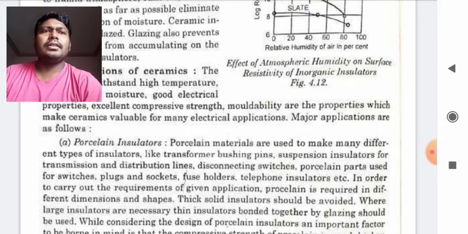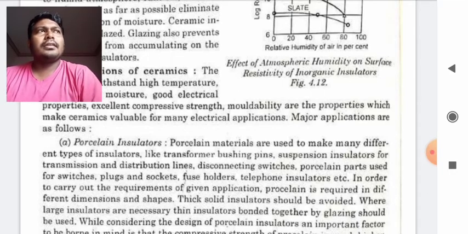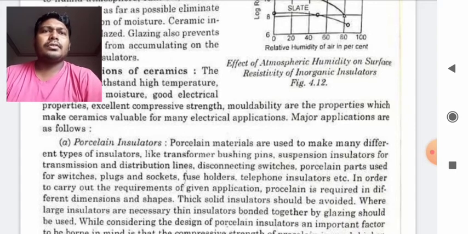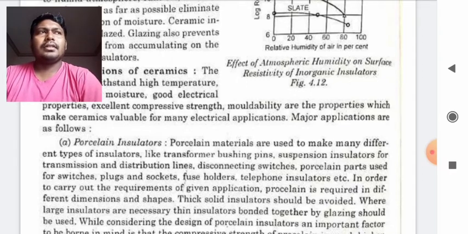Porcelain is used to make many different types of insulators. Insulators are of a number of types, and all of them are made of porcelain. They are like transformer bushing pins. In a transformer, the in and out of the conductor is through a bushing, and this bushing is made of a ceramic material. This ceramic material is used in the transformer bushing so as to insulate the transformer from getting short circuited.